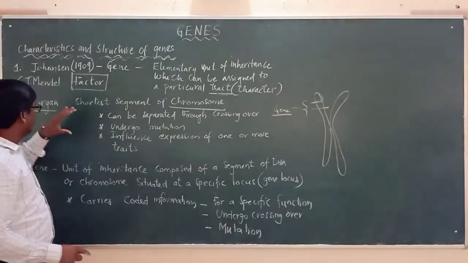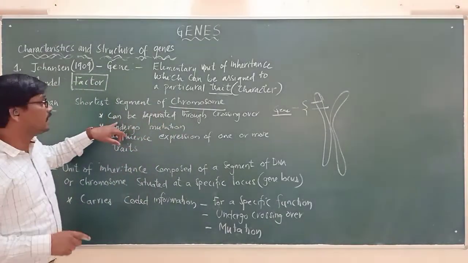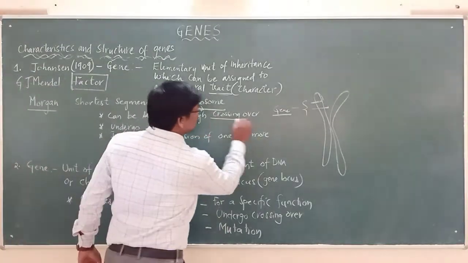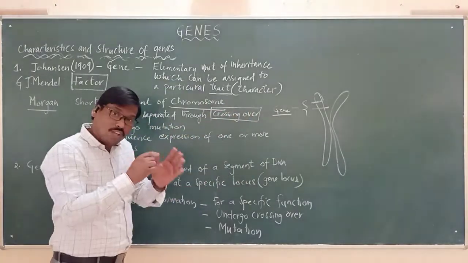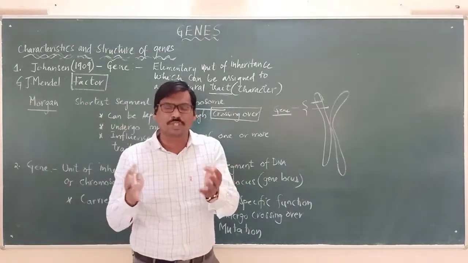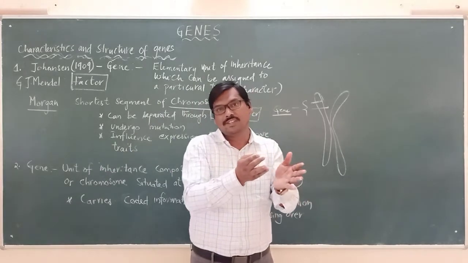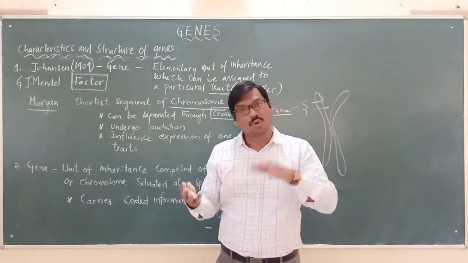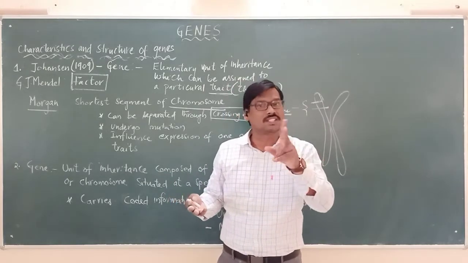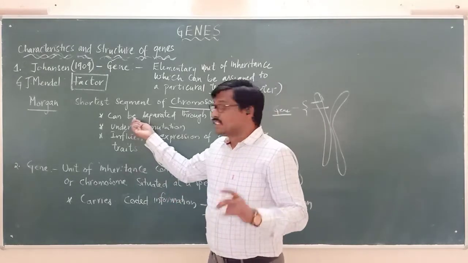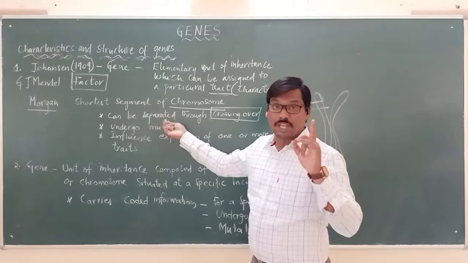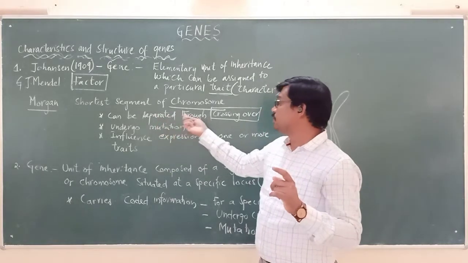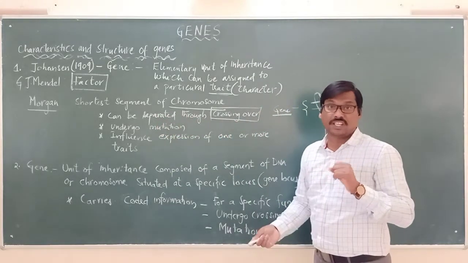According to Morgan, it can also be separated through what? Crossing over. Through crossing over, exchange of genetic material, the gene is shifted to another chromatid, a non-sister chromatid. So gene can be separated through crossing over, said Morgan.